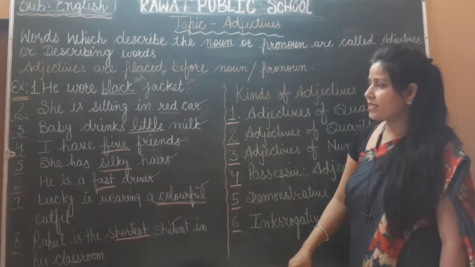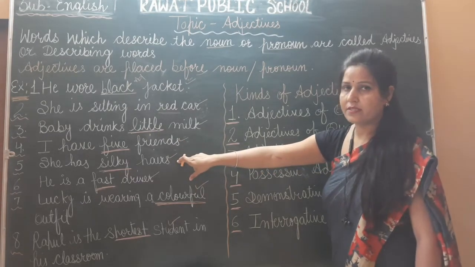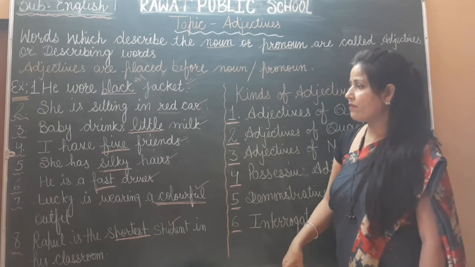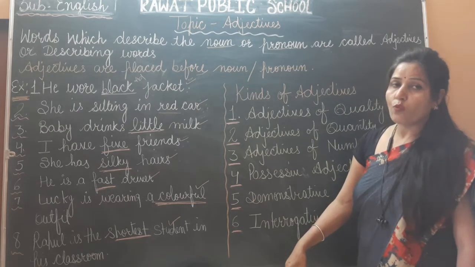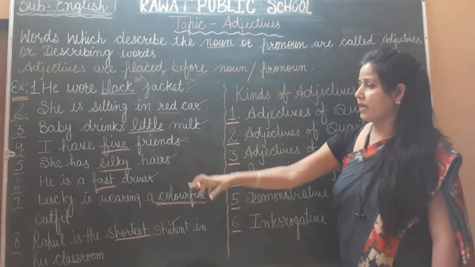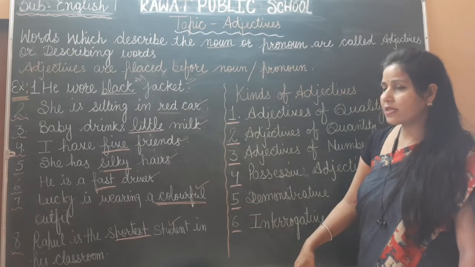Next, she has silky hair. In this sentence, what is the noun? Hair is the noun, and silky is an adjective. Next, seventh: Lucky is wearing a colorful outfit. What is the adjective in this sentence? Colorful. In the next sentence, Rahul is the shortest student in his classroom.